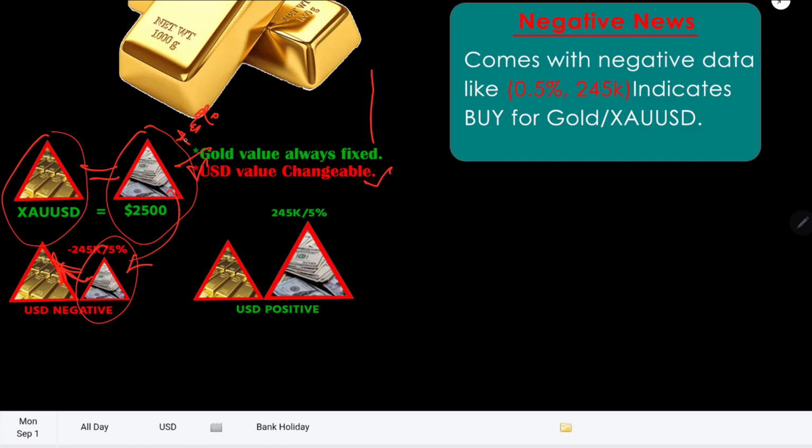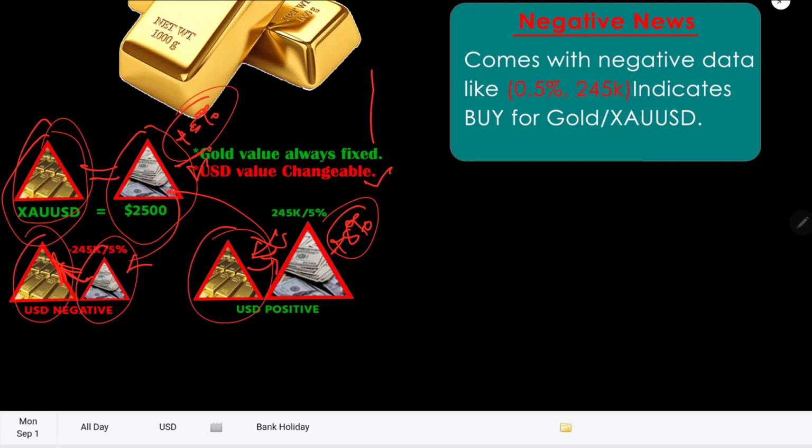And if we add plus 5% to the previous triangle, it will be bigger than before, and in that case USD is stronger than gold, that means sell for gold. As you can see, the gold triangle is the same in every situation.